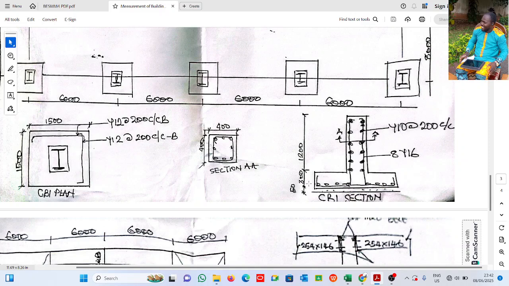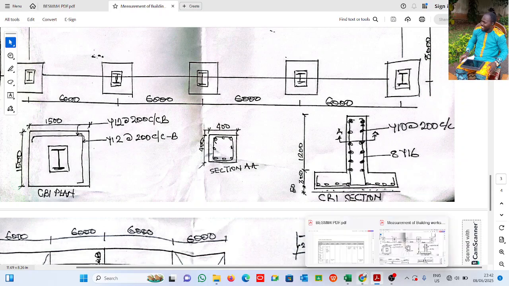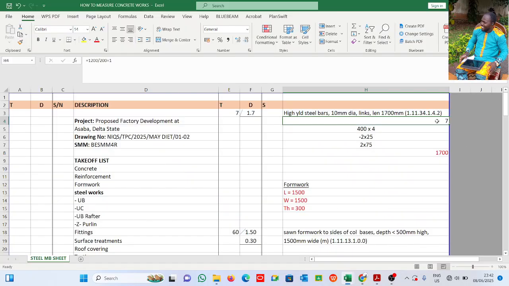We know this here to be 200, and the links are at 200 center to center. So all I need to do is 200 divided by 200 plus 1. All right, so that's what we'll have here. 200 divided by the spacing plus 1, that gives us 6 numbers, plus 1, that gives us 7 numbers. So multiply by 7. Now this is not correct. Multiply by 15 numbers. We have it for 15 numbers.